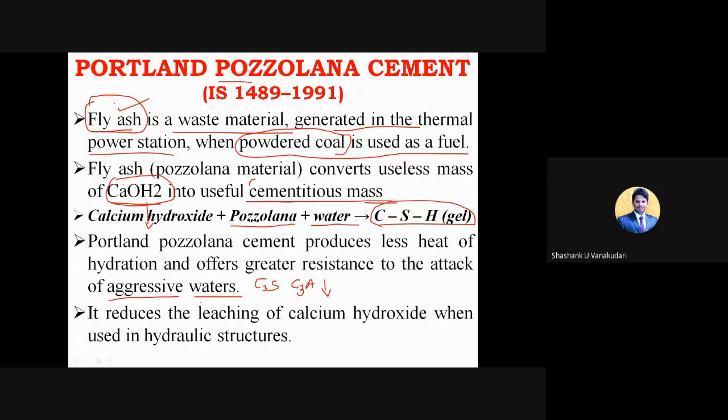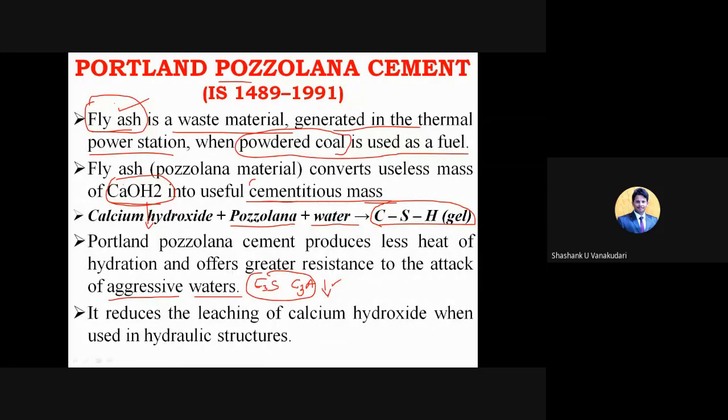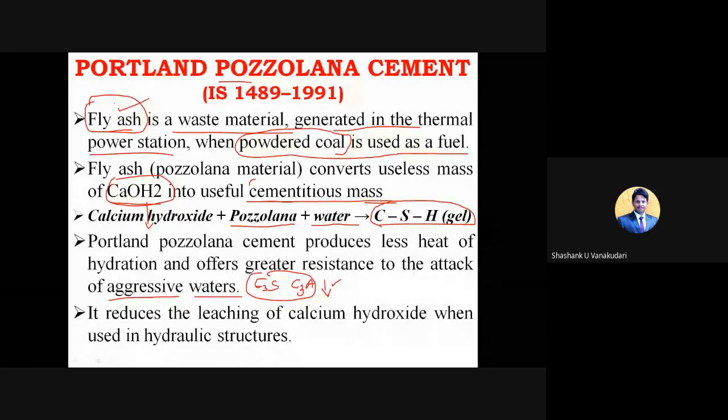So when these contents are less, of course the heat of hydration will be reduced, correct? So when we use the Portland pozzolana cement, we can reduce the heat of hydration, and it even offers greater resistance to attack by aggressive waters.